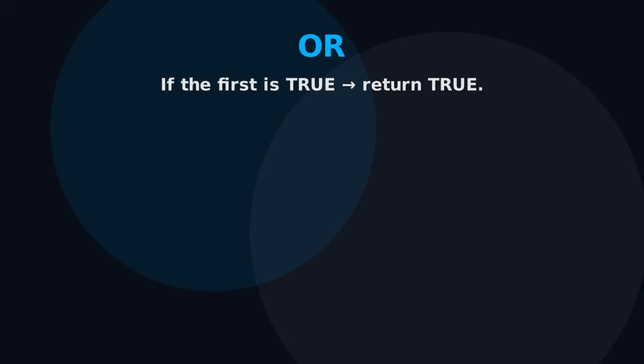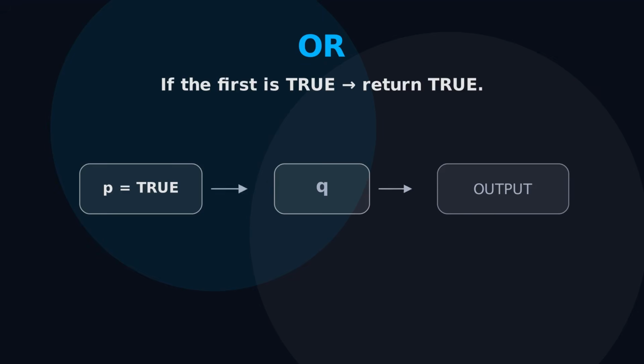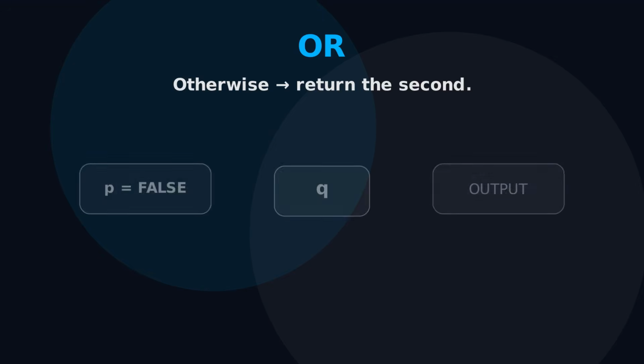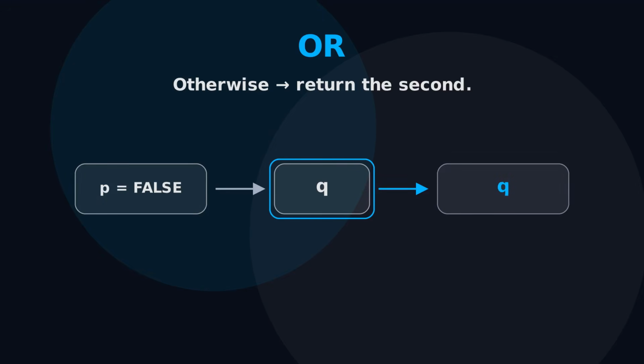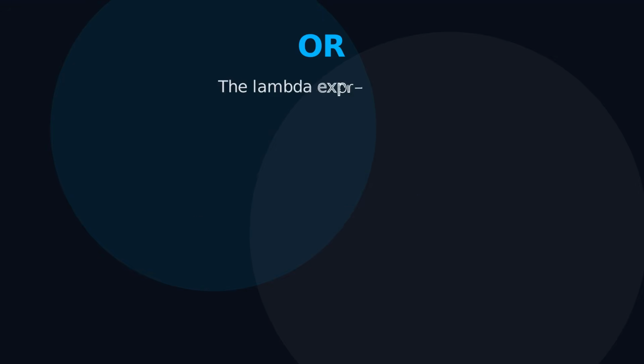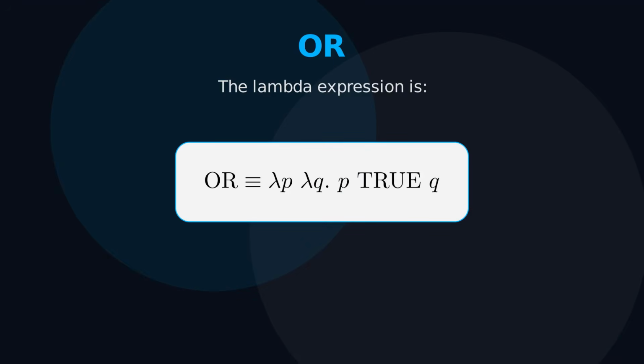So to define OR, the idea we will use is very similar. Essentially we say if the first input is true, then just return true. Otherwise, we're going to return the second input. And the expression that achieves this is the following.